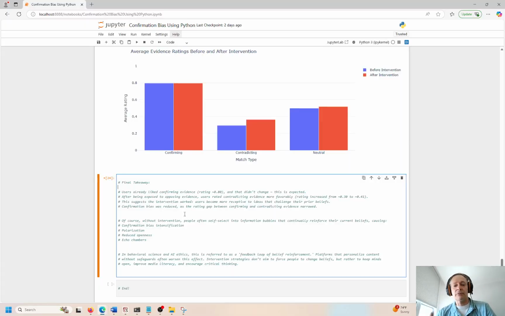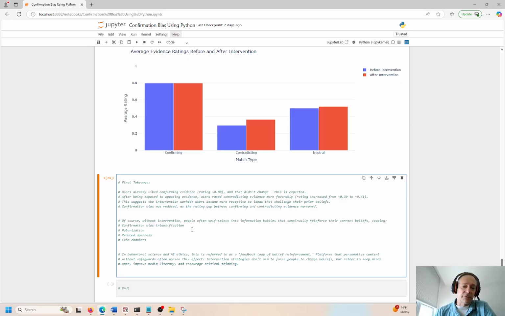Users became more receptive to ideas that challenge their initial system of belief, right? So confirmation bias was reduced. That's what we saw in this step right here. And the user rating gap between confirming and contradicting actually narrowed.